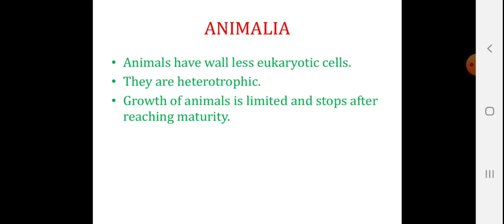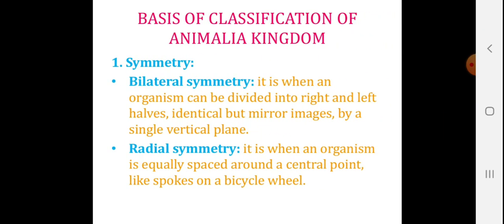Animalia have wall-less eukaryotic cells. They are heterotrophic, that means they have to depend on others. Growth of animals is limited and stops after reaching maturity. They will not continuously grow, they will stop after a certain period of time. Basis of classification of the Animalia kingdom.